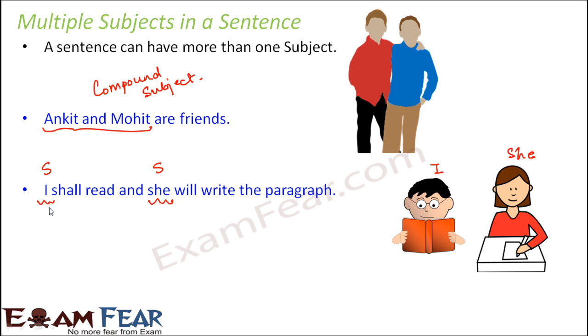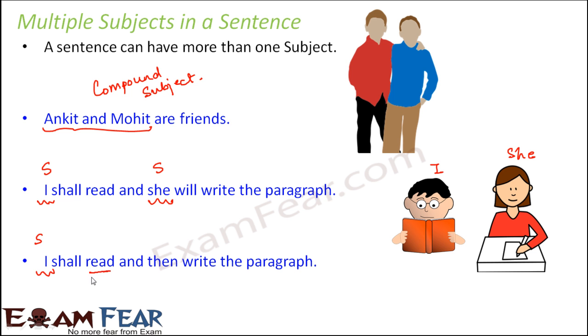So it is very much possible that you have one sentence with multiple subjects, one verb. It is also possible that you have one sentence with multiple subjects, multiple verbs. It is also possible that you have one sentence with one subject but multiple verbs. So let's look at that example: I shall read and then write the paragraph. In this case, who is the doer of the action? I. So I is the subject. And what are the verbs? You have two verbs, read and write. This is an example of a sentence where you have one subject but multiple verbs. So all of these scenarios are possible, right?